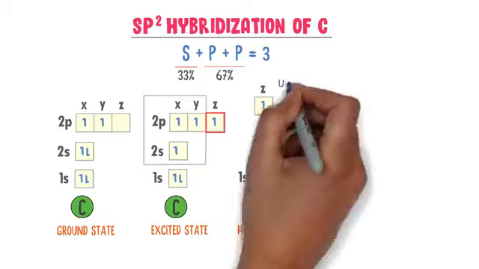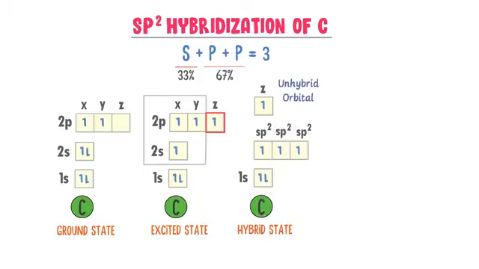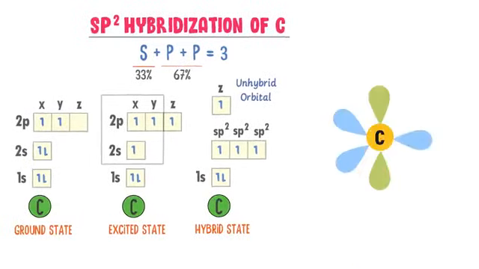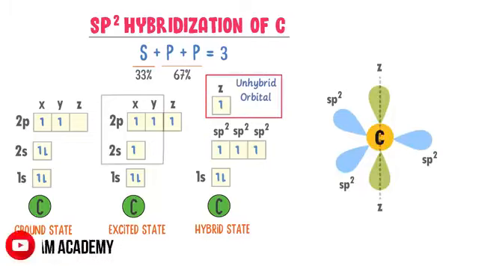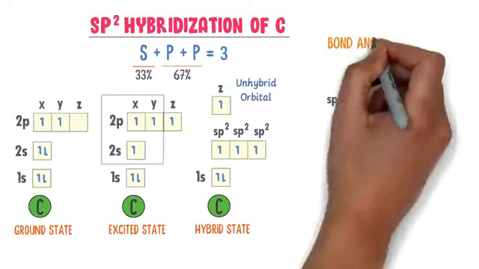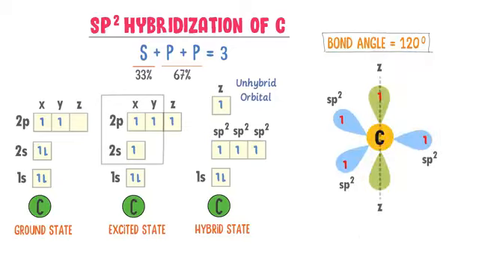This z orbital is an unhybrid orbital. It means that this z orbital does not combine with 2s, 2px and 2py. Also, it has more energy than all these 3 hybrid orbitals. Now carbon has this type of geometry in sp2 hybridization. This is the first sp2 orbital, this is the second and third sp2 orbitals, while this long orbital is the 2pz orbital, which is the unhybridized orbital. These all orbitals have 1 electron each. Remember that the bond angle in sp2 hybridization is 120 degrees, while the shape of carbon is trigonal.